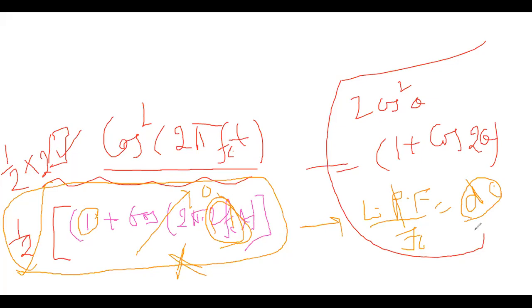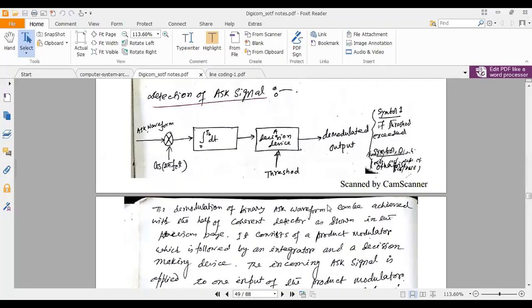You can think of it as a low pass filter or as an integrator, the concept is the same because the integrator is nothing but a low pass filter. The frequency which is double, 2FC, will be stopped by the low pass filter. Only the DC part will be at the output. So ultimately this low pass filter sends some DC value. Now that DC value is coming to the input to the